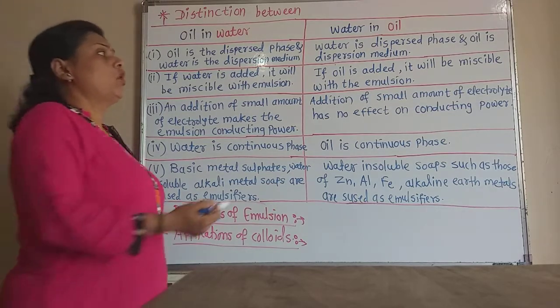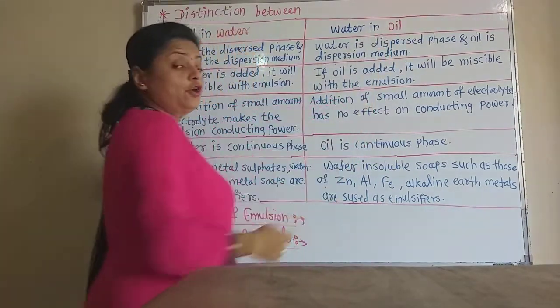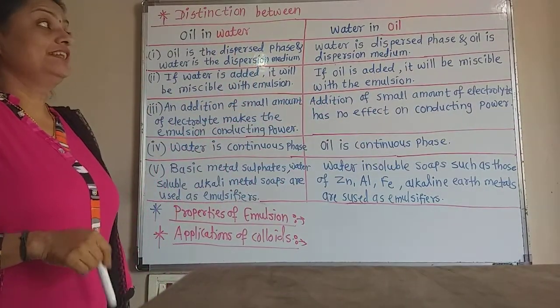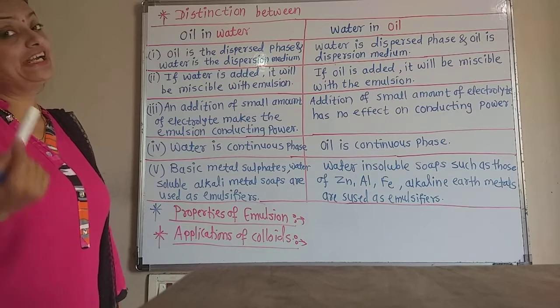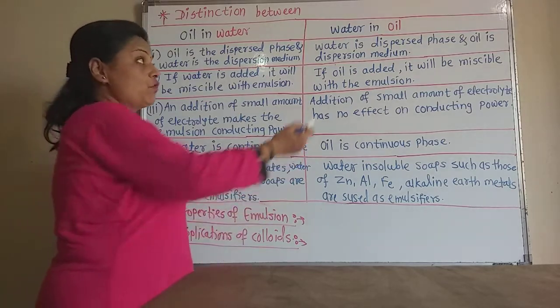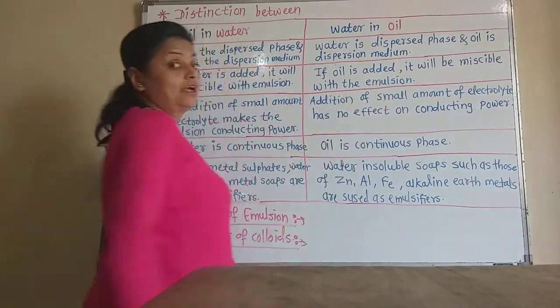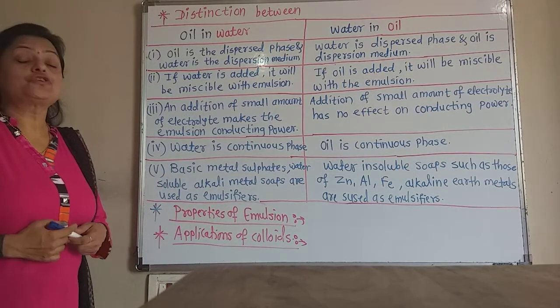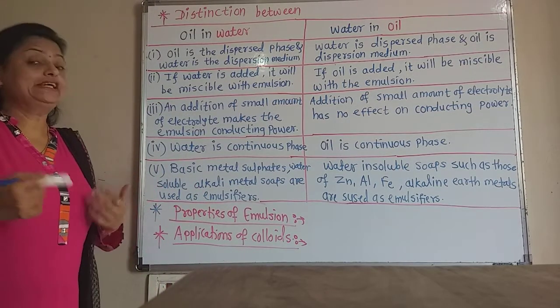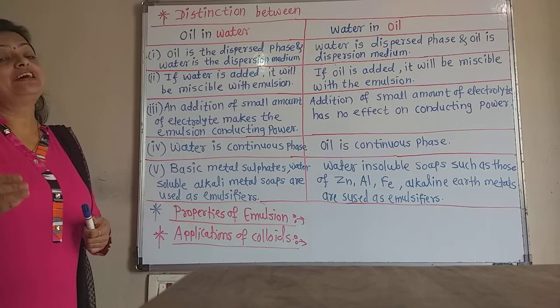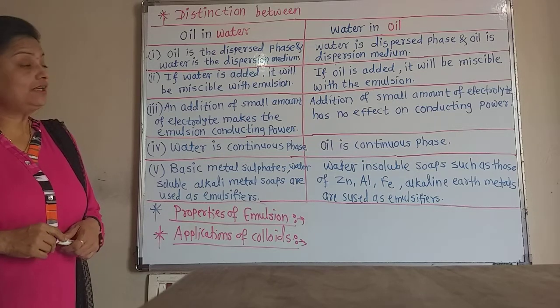But if oil is added to the water in oil type of emulsion, then oil will be miscible with that emulsion, because in water in oil type of emulsion, oil is the large proportion, that is the dispersion medium, so it gets dispersed if we add more excess of oil.